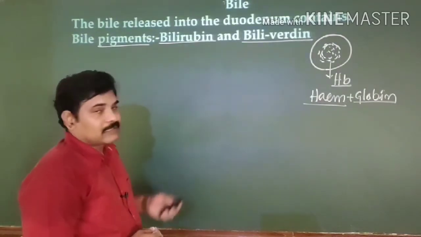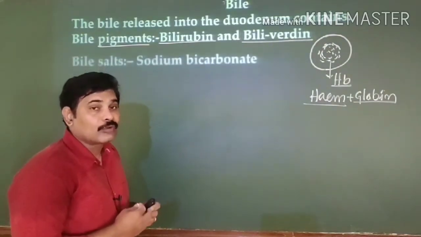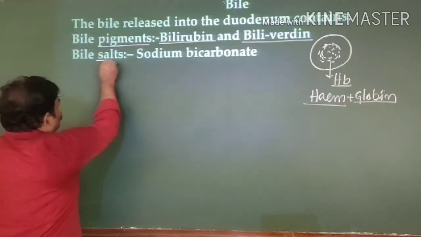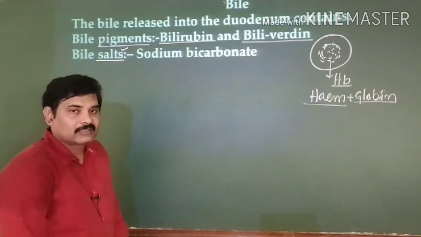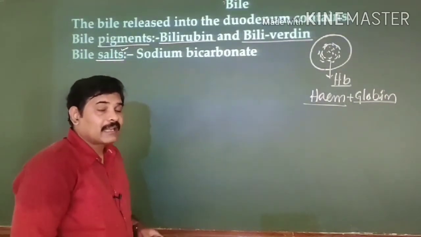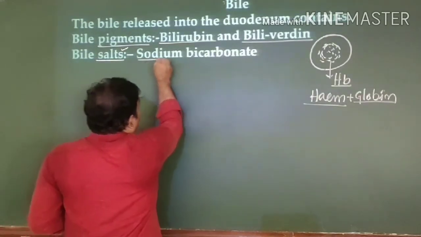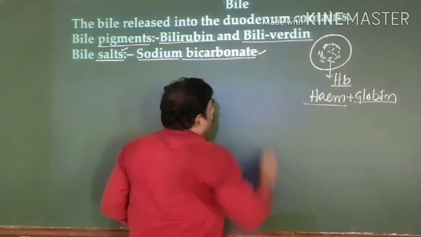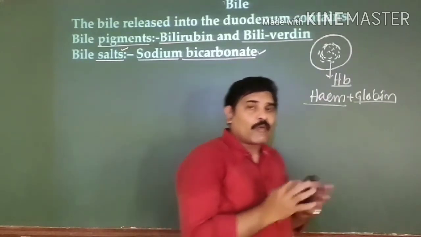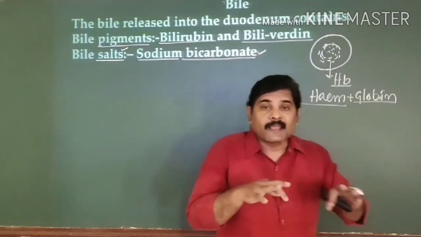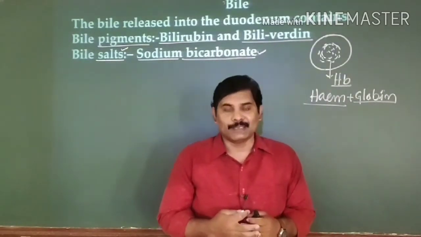Along with these pigments, you can see salts also within this bile juice. They are known as the bile salts. These bile salts majorly consist of sodium bicarbonate, one important salt. It plays a very important role in neutralizing the acidic nature of your chyme.